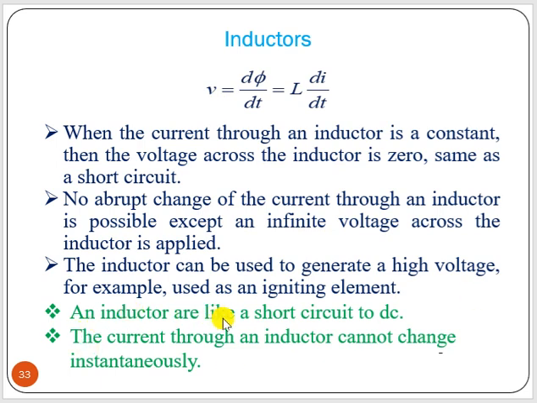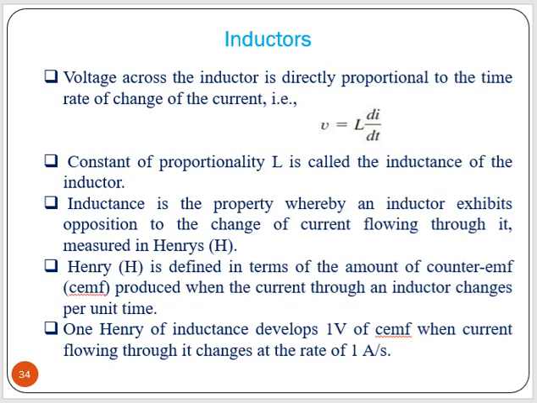Now, inductors are like a short circuit to DC voltage, that means for a constant voltage, the current through an inductor cannot change instantaneously or abruptly. So for an inductor, the condition is V equal to L di by dt.